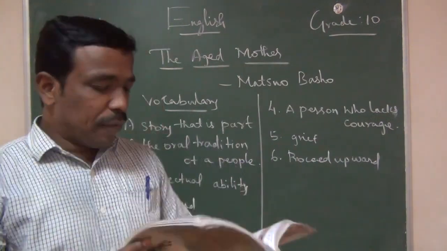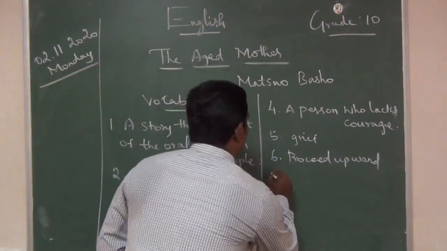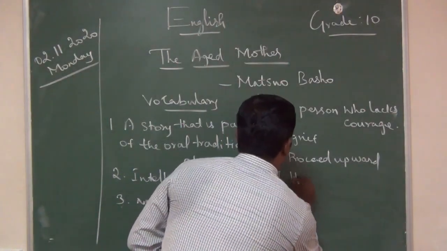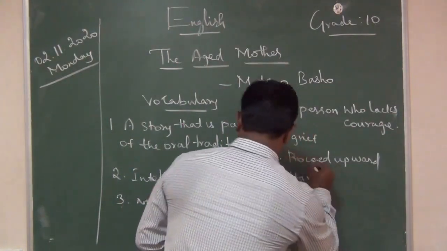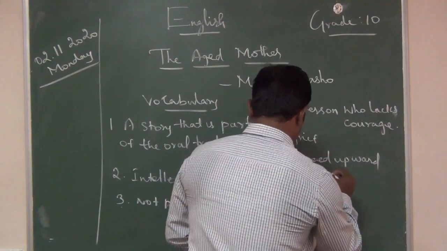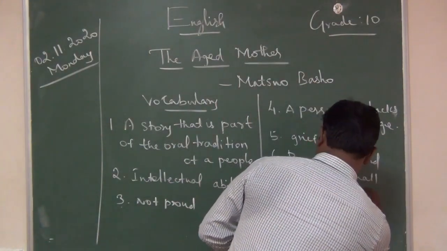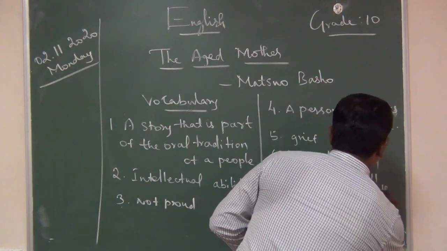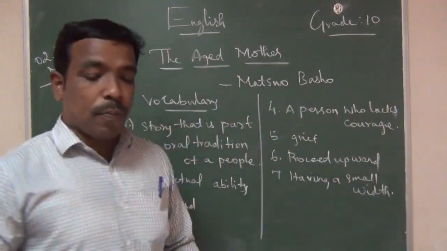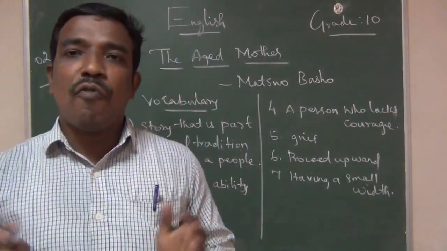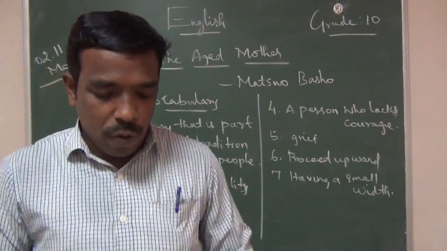What is the meaning of narrow? Having a small width. What is the opposite of narrow? Wide. Narrow means very small.